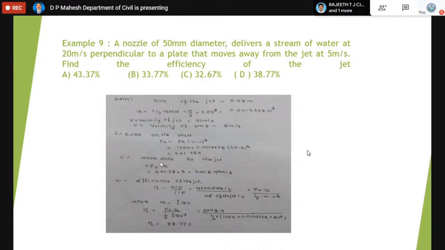Finally, we will calculate the efficiency. That efficiency is 33.77. So your answer is the second one.